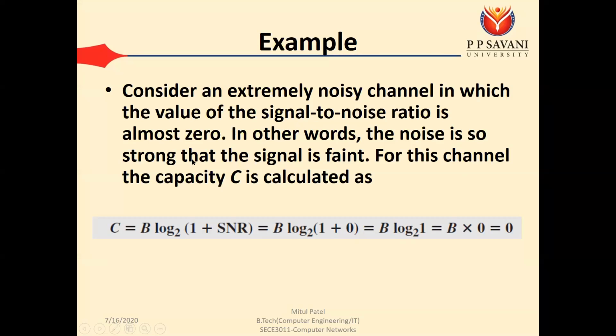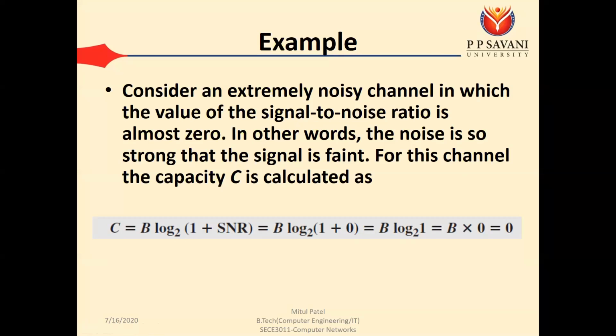If the signal to noise ratio is almost 0, that means our noise power is very much greater than the signal power. In other words, the noise is so strong that the signal is faint.